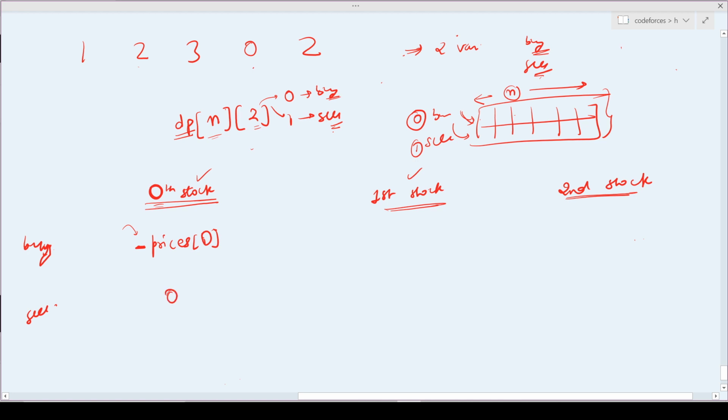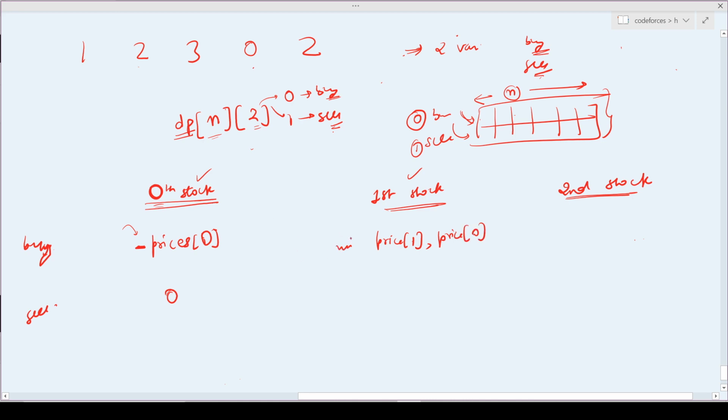Now on the first day, if I want to buy a stock here, what I can do is that I can buy a stock here, right? So the money which I spend should be minimum. So it is the price of the first day if I buy a stock here, or the price of the previous day.